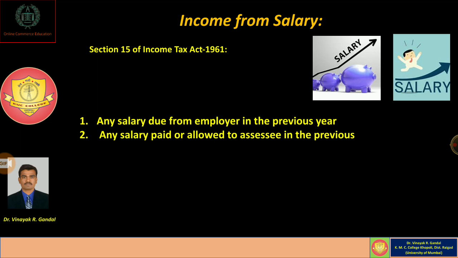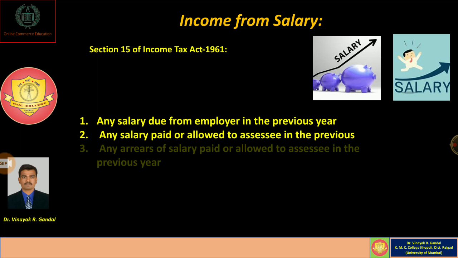Any salary paid or allowed to the assessee in the previous year is also chargeable to tax under the head of income from salary. Any arrears of salary paid or allowed to the assessee in the previous year is also chargeable to tax as salary income.